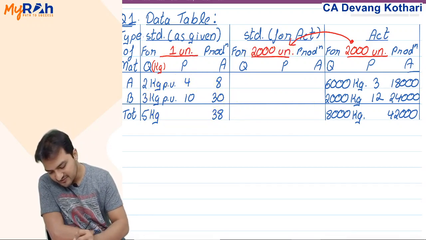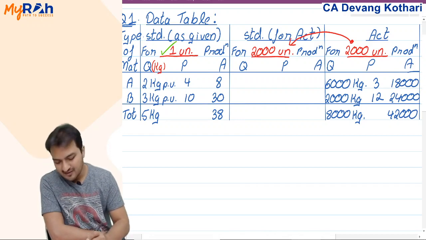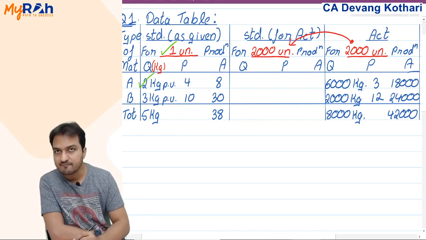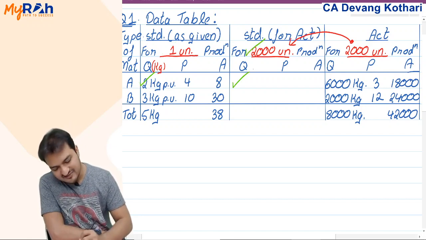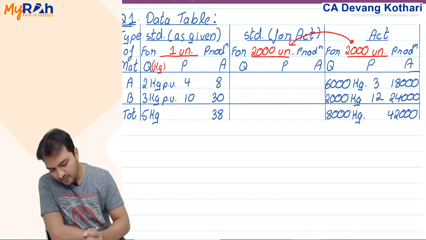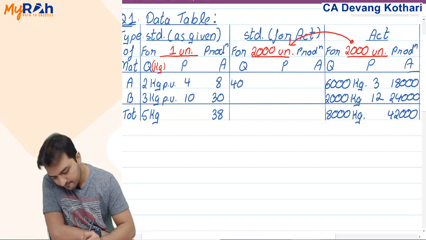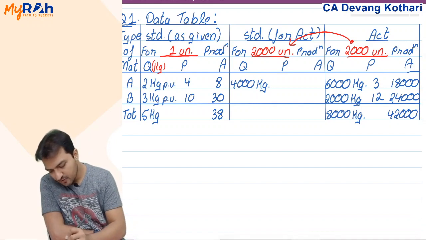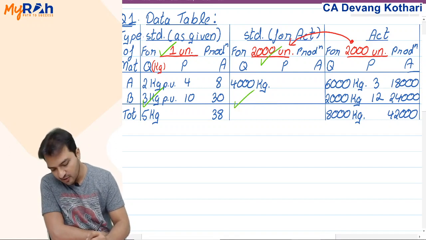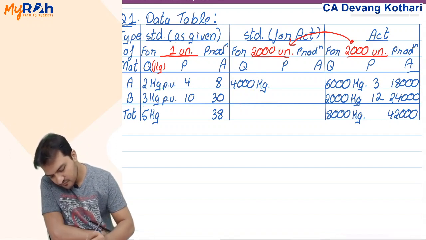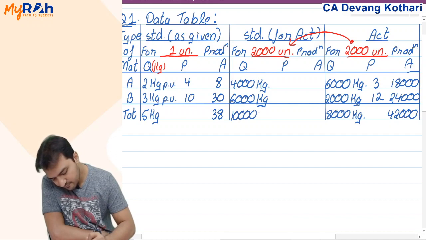Cross multiply. I say this, that 1 unit of production requires 2 kg standard material A. If 1 unit requires standard 2 kgs of A, then 2,000 units will require how much standard kgs of A? Cross multiply. 1 unit is 2, then 2,000 units will require 4,000 kgs of A. Similarly, 1 unit standard requires 3 kgs of B, then 2,000 unit standard will require 2,000 into 3, that is 6,000 kgs of B, makes that a total of 10,000 kg. Price is still the same.